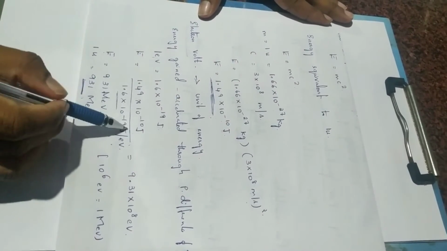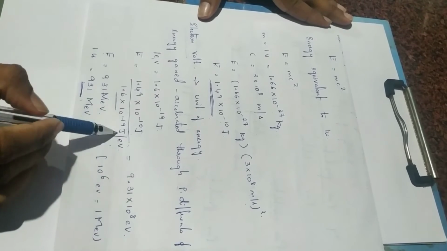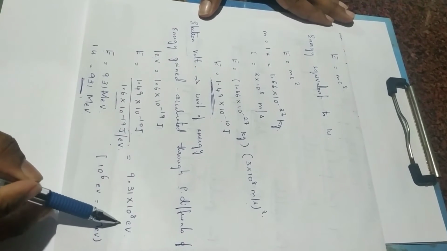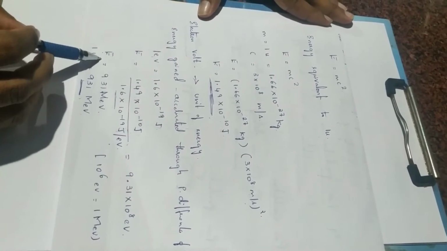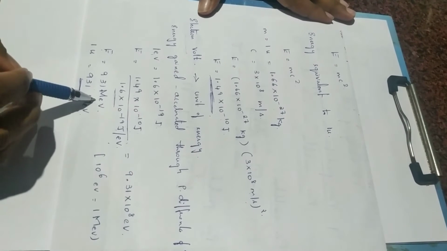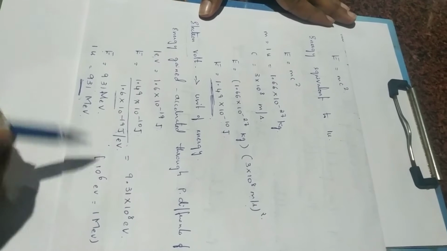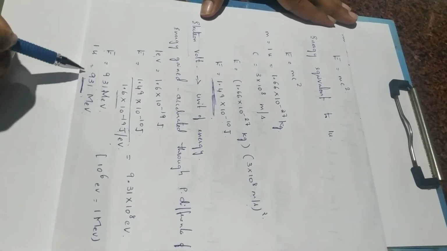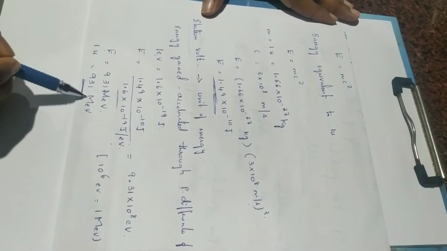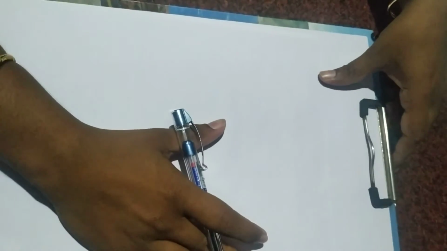Since joule is on both sides, it will get cancelled and we will remain with electron volt. So E is equal to 931 mega electron volt. 1 mega electron volt is nothing but 10 raised to 6 electron volt. Therefore 1 atomic mass unit is equal to 931 mega electron volt of energy.